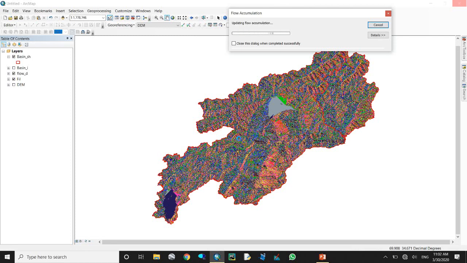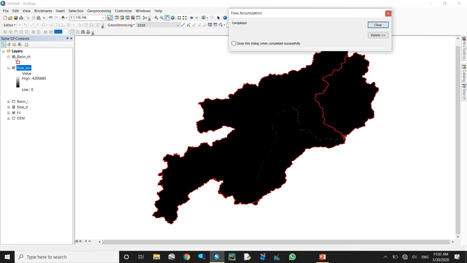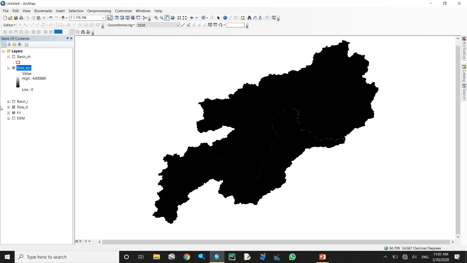Close. Here you see these are the polygons. The outline width should be one, and the color gray and red. Now you know how to create a basin from a raster image. It's great. Come to another one.